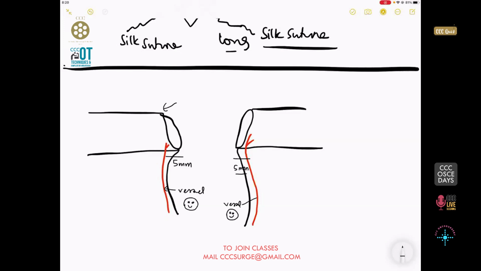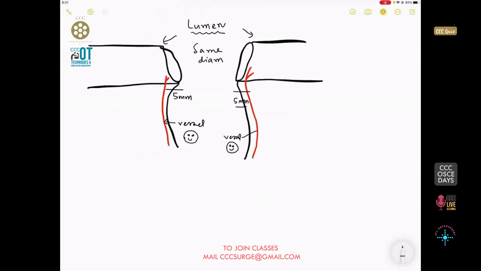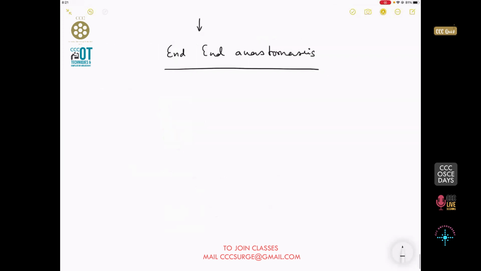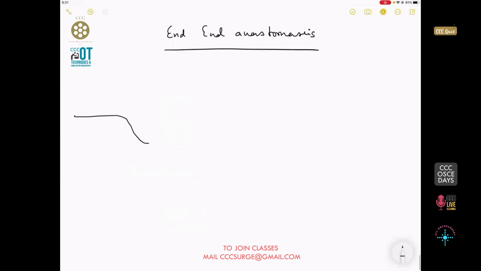Now see the lumen. If your lumen is of an appropriate diameter, that means same diameter, you can, this is something that I say, you can do an end-to-end anastomosis, provided your lumen has the same diameter, same vascularity. Okay, so this is all. What happens if the lumen has a disparity?